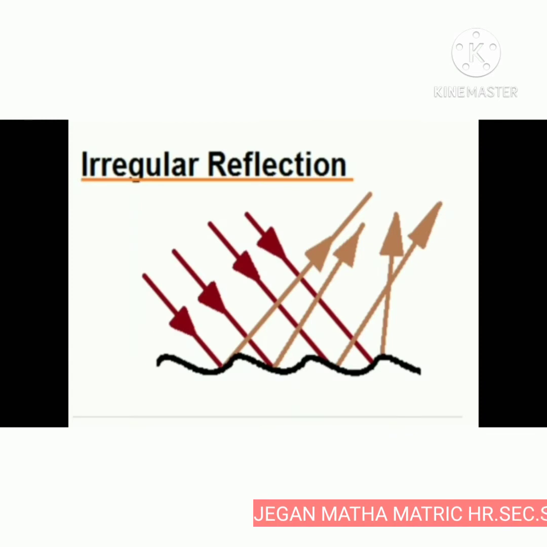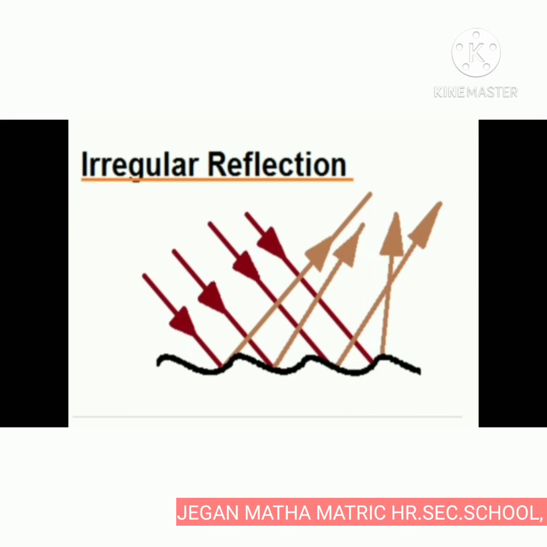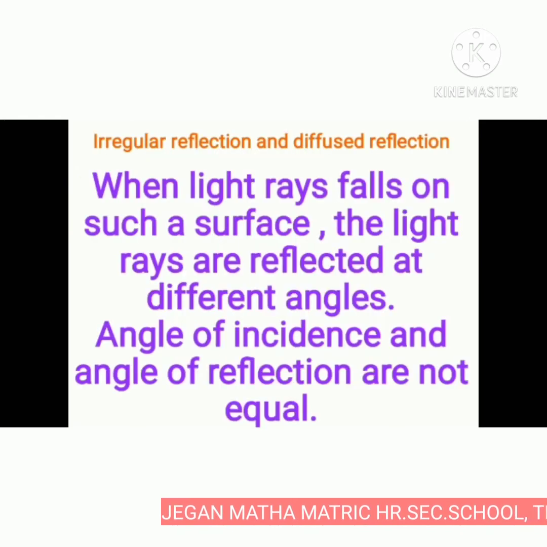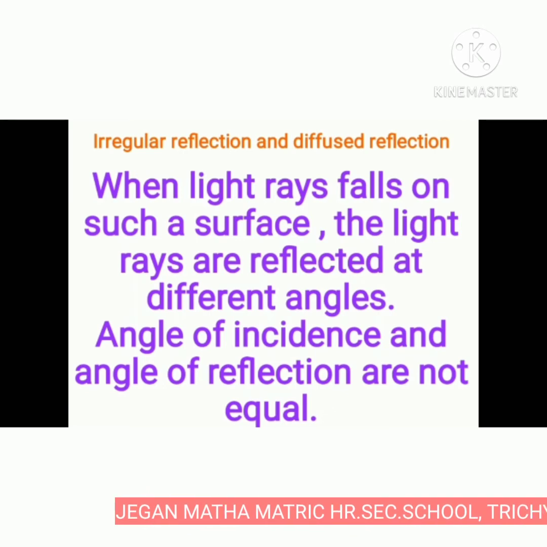Next one, irregular reflection. When light rays fall on a rough surface, the light rays are reflected at different angles.